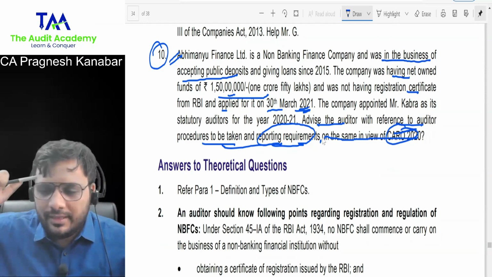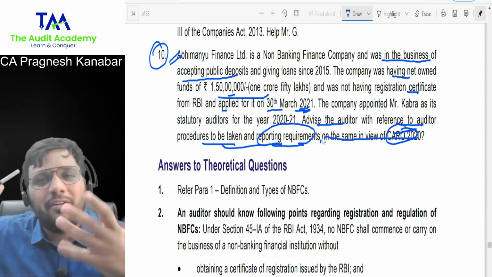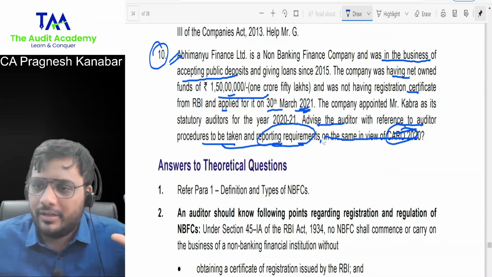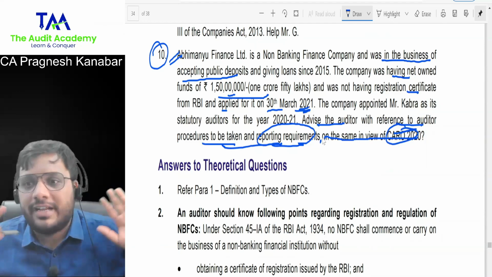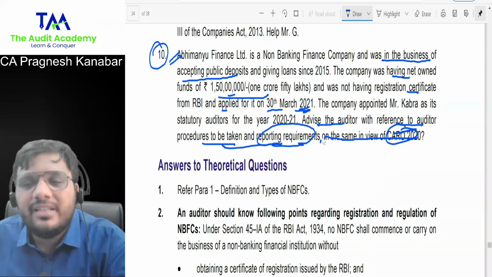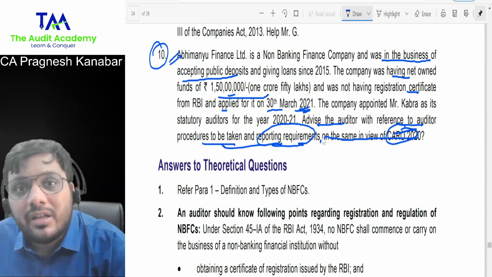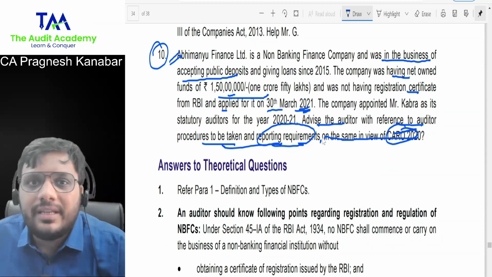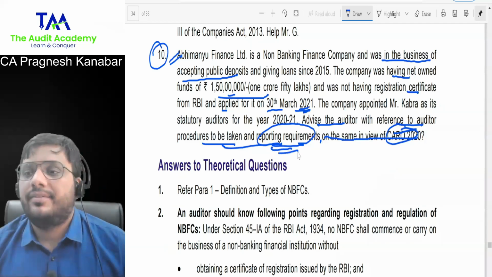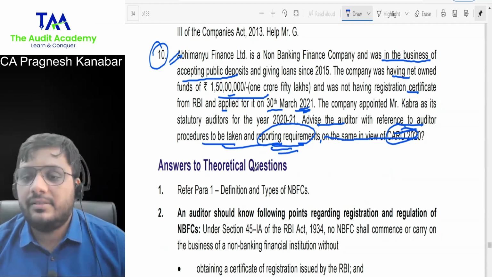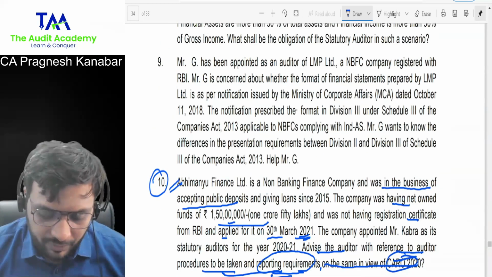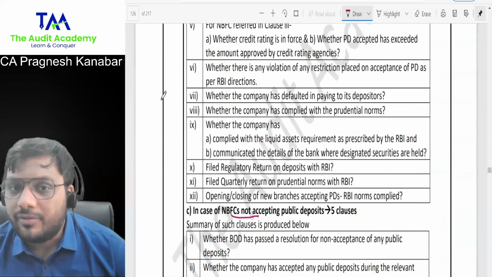So the student has to sit and think about reporting requirements. Everyone will write about CARO because CARO is a famous topic. All YouTube professors also give videos on CARO. Telegram channels, everywhere you will find CARO. So the CARO clauses everyone will remember. But rarely some students will remember that there is a separate circular by RBI on which we need to conduct inquiries and we need to give an exception report to RBI, because that is also one of your reporting requirements. Am I clear with this? That is why you are studying this. So before you decide to leave this topic in option, be careful.